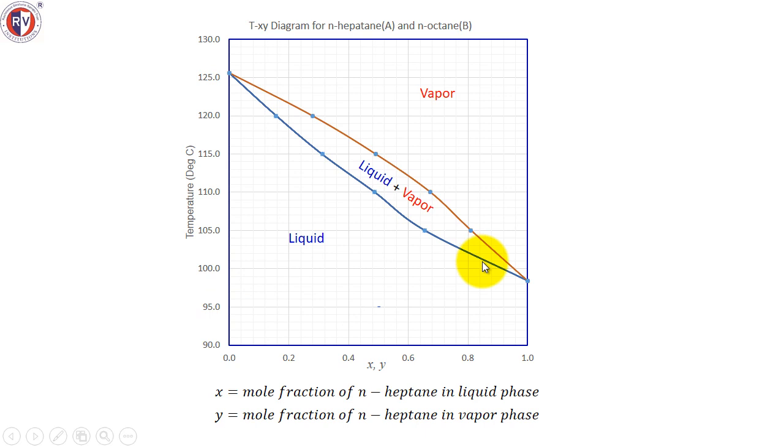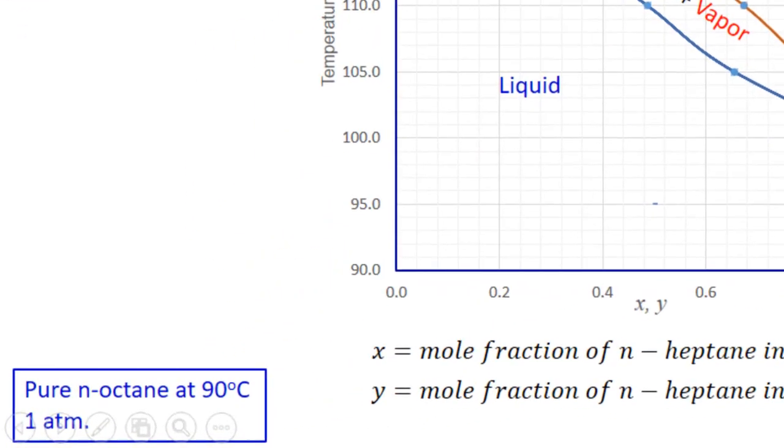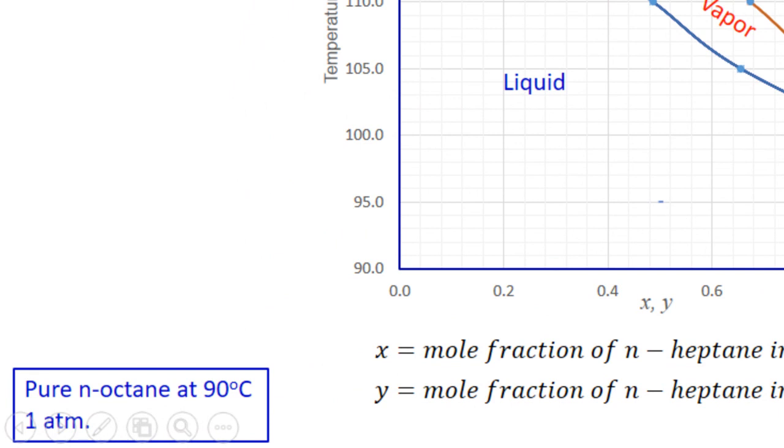Now let us understand all the points and all the curves, all the region here closely, one by one. Suppose you take pure normal octane and have the temperature constant at 90 degrees centigrade and pressure to be 1 atmosphere. This will represent some point on this diagram. Where is it? It will be here. When you say pure normal octane, this x-axis is the value of either x or y, which is the mole fraction of normal heptane.